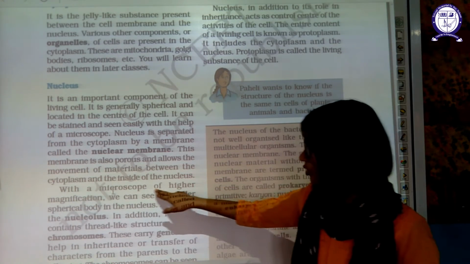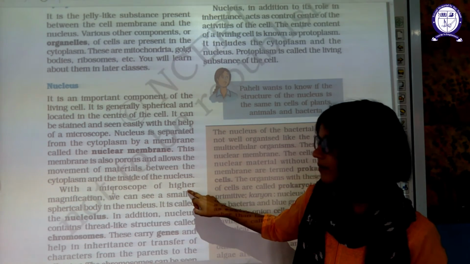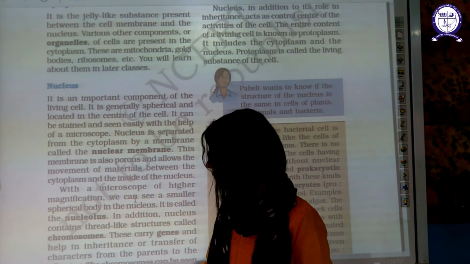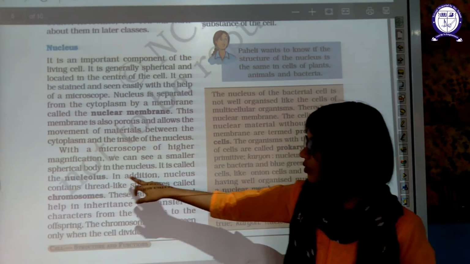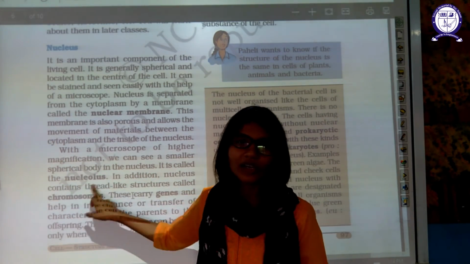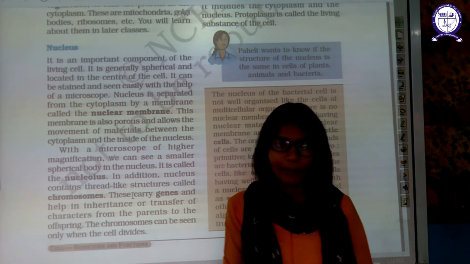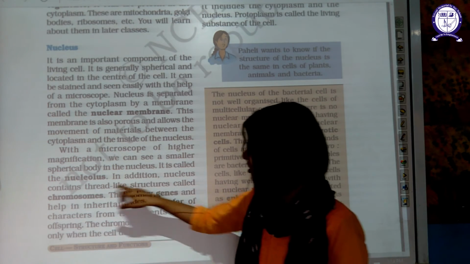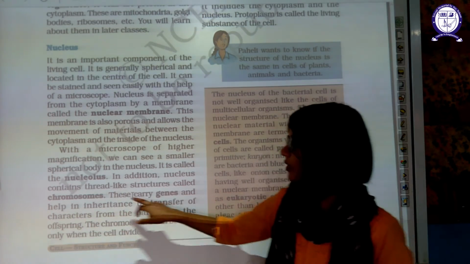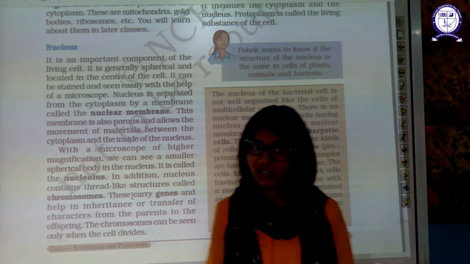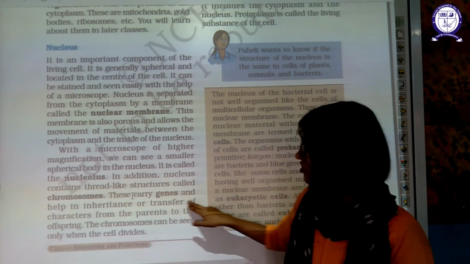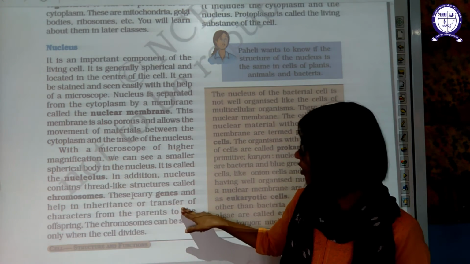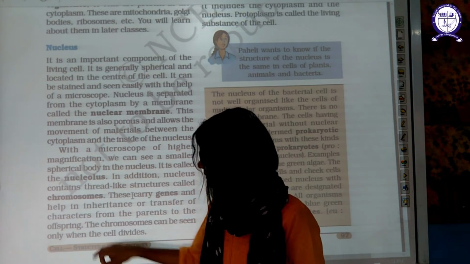With a microscope of higher magnification, like an electron microscope, we can see a smaller spherical body in the nucleus known as the nucleolus. In addition, the nucleus contains thread-like structures known as chromosomes. What are these chromosomes? These carry genes and help in the inheritance, the transfer of characters, from parents to offspring.